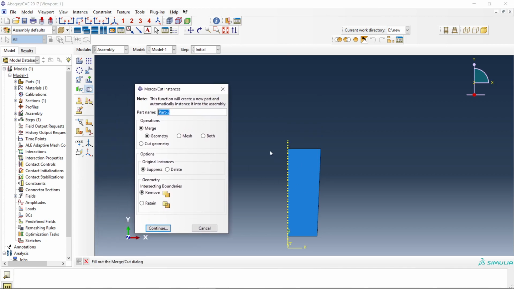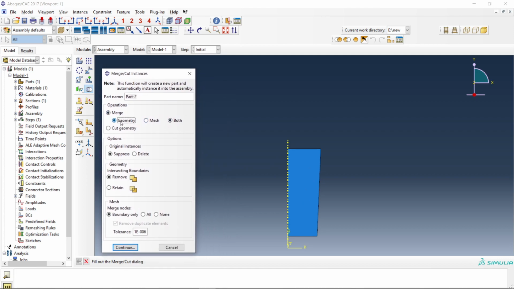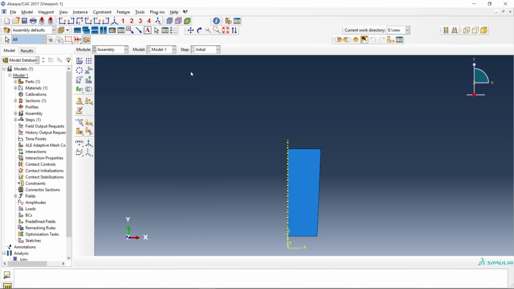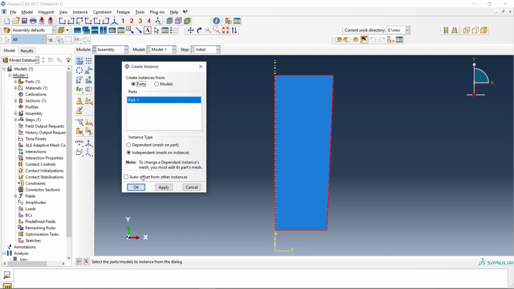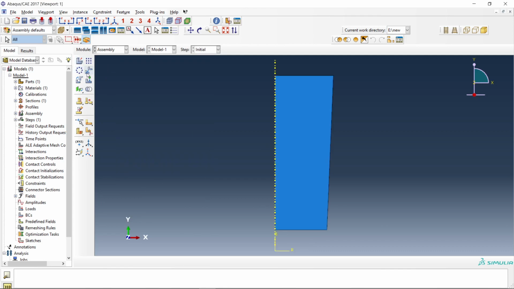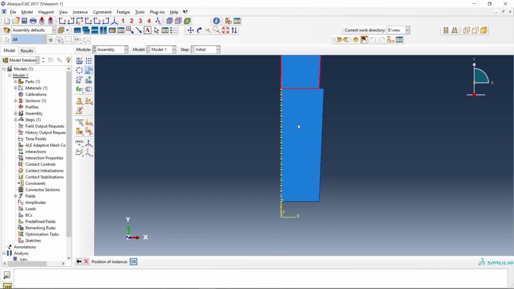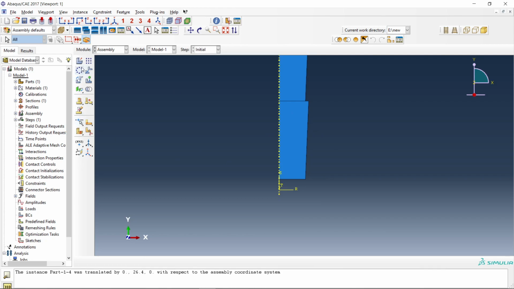So what we have here: merge geometry, mesh, or both. Click both, or you can click geometry also. Once you have moved, click OK, otherwise it will disappear.